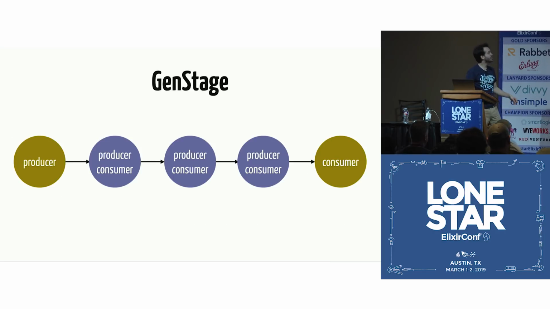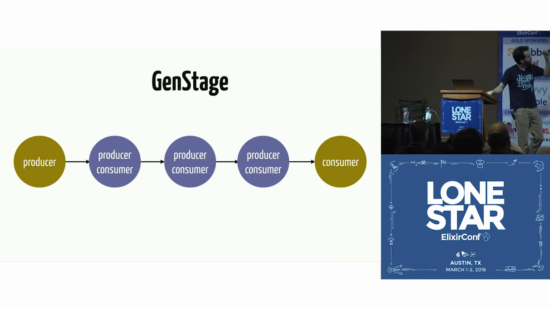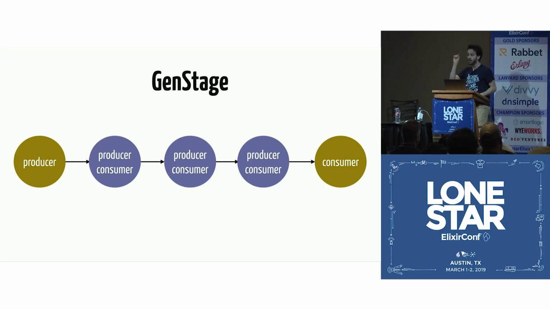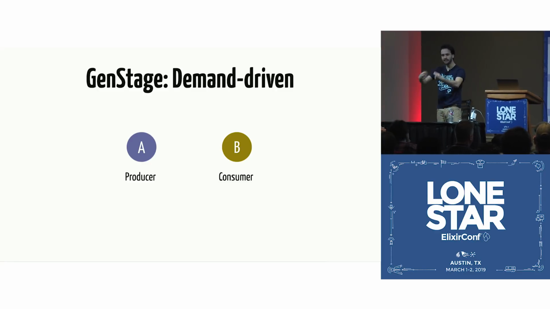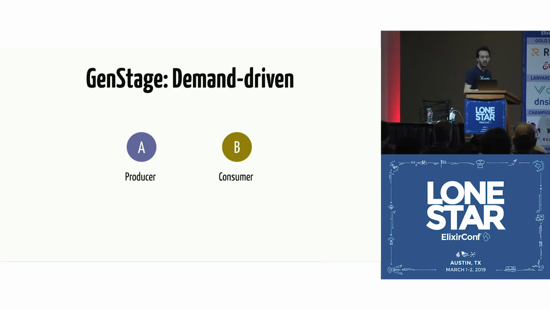So here's how a GenStage pipeline could look like, right? Have a producer, and then it sends data to the producer-consumer, and so on, until you get to the sink, which is the consumer. The cool part of GenStage is that everything is demand-driven. The producer cannot go and say, hey, here's data, and start sending data to the consumer. That's not possible. Actually, there is a conversation here.